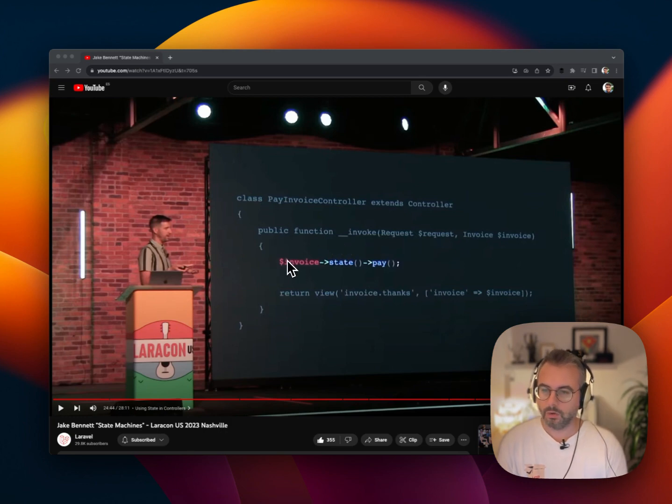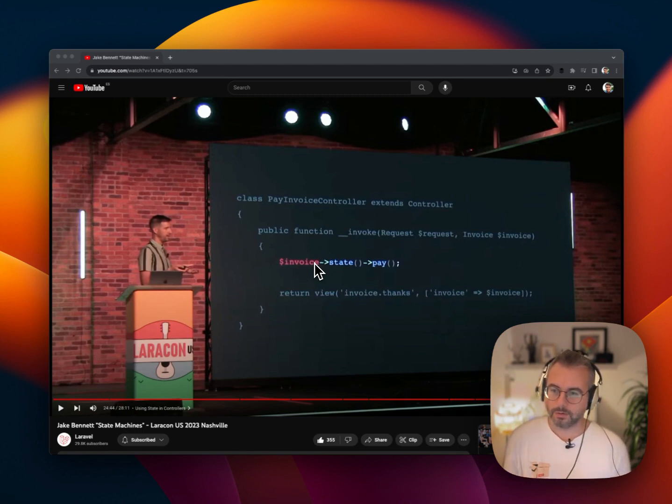And all he's doing is saying to the invoice that's being targeted, this invoice should be paid. Now, however that happens in this system, the behavior might be different.